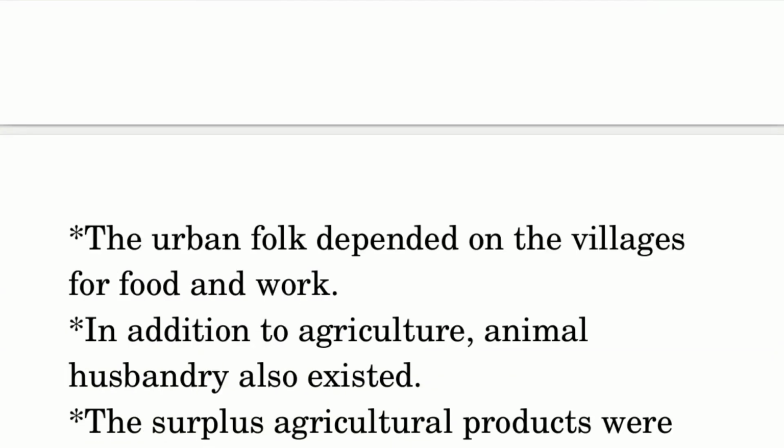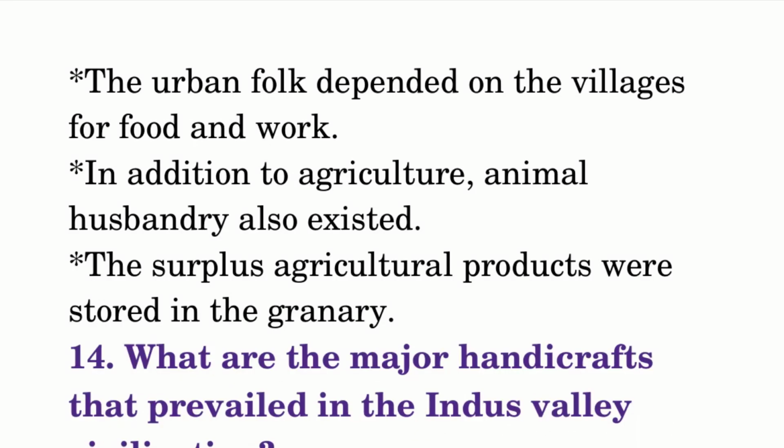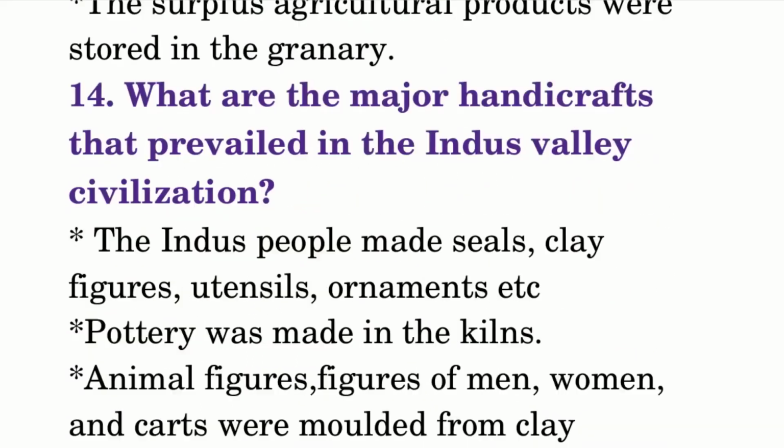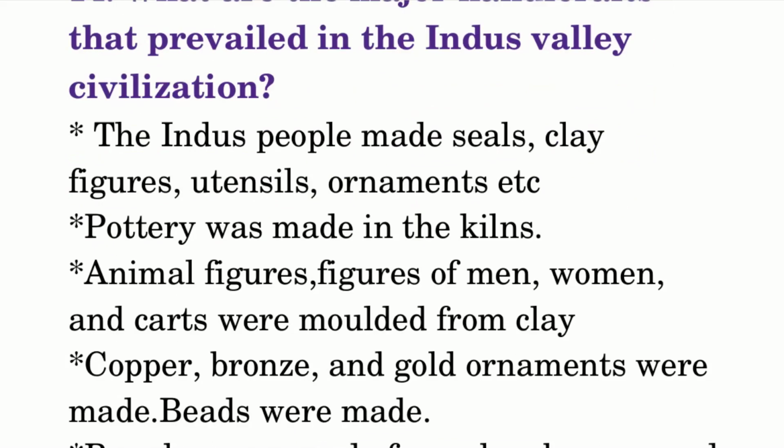The urban folk depended on the villages for food and work. In addition to agriculture, animal husbandry also existed. The surplus agricultural products were stored in the granary. What are the major handicrafts that prevailed in the Indus Valley civilization? The Indus people made seals, clay figures, utensils, ornaments, etc.